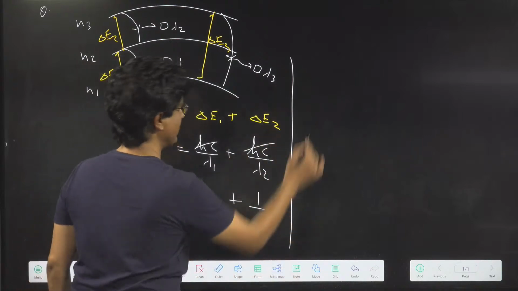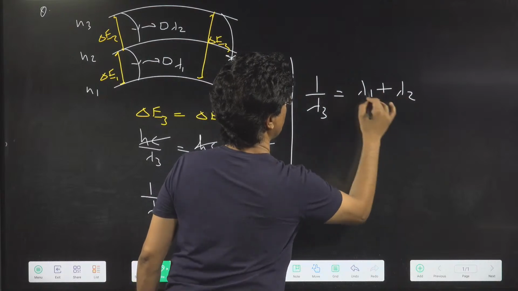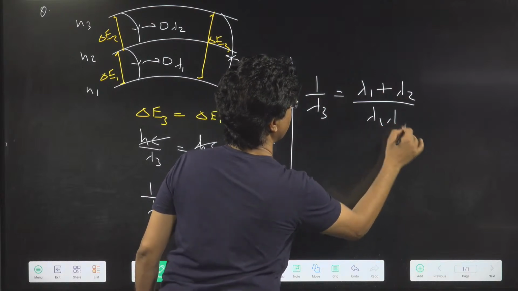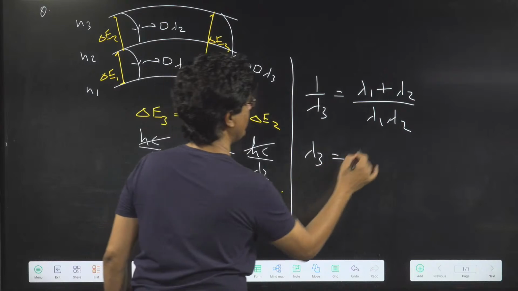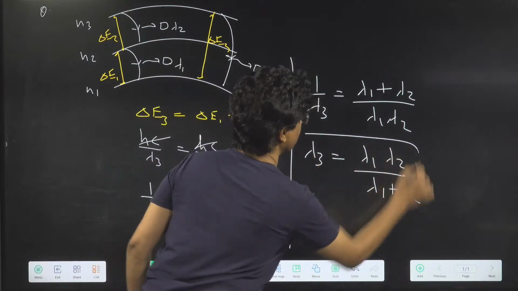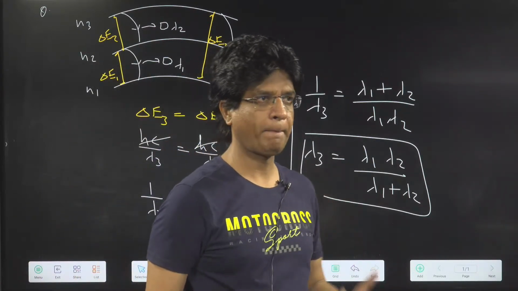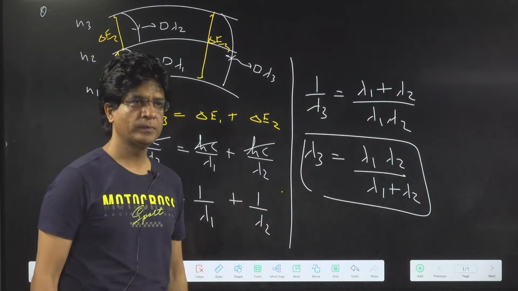If I take an LCM, 1 upon lambda 3 will be (lambda 1 plus lambda 2) upon lambda 1 lambda 2, and lambda 3 will be lambda 1 lambda 2 upon (lambda 1 plus lambda 2). Yes or no? Can we say that? Everyone got it?